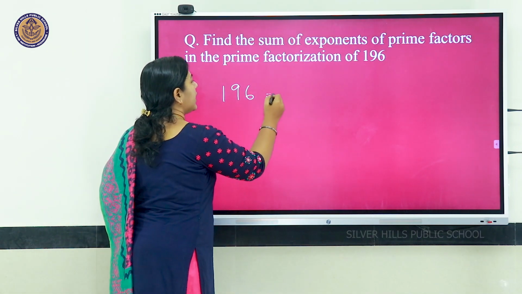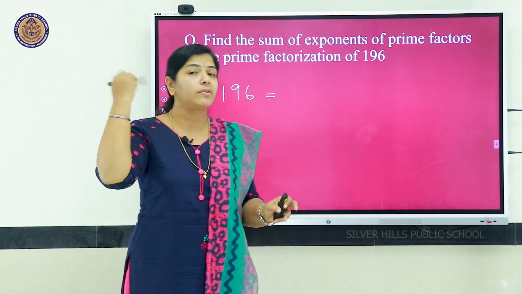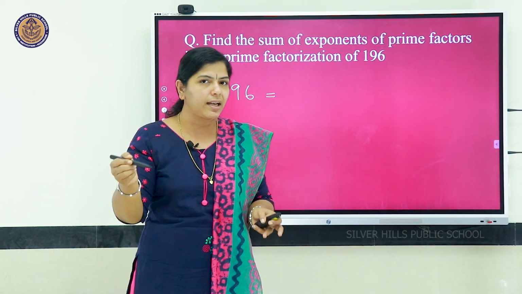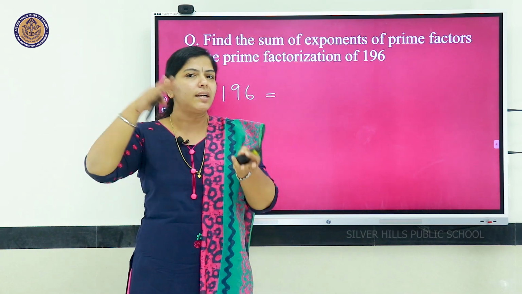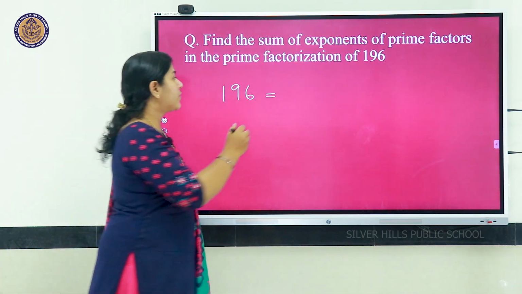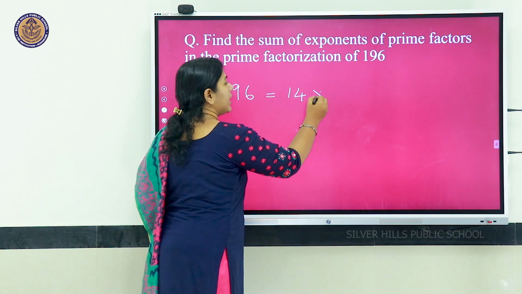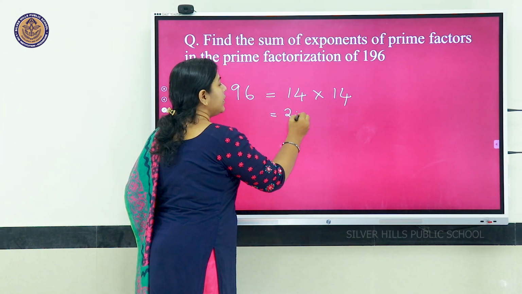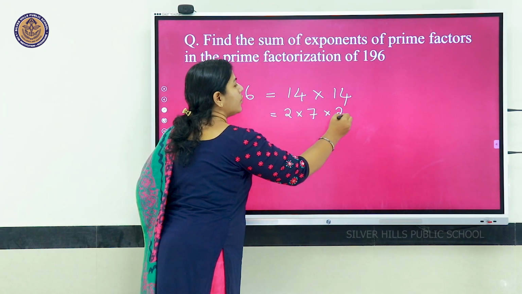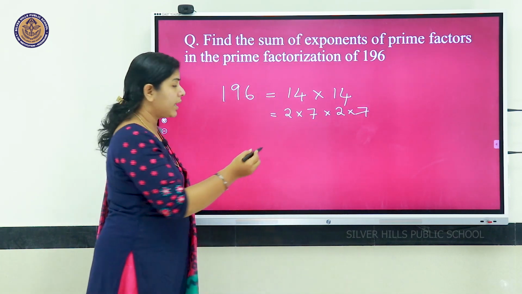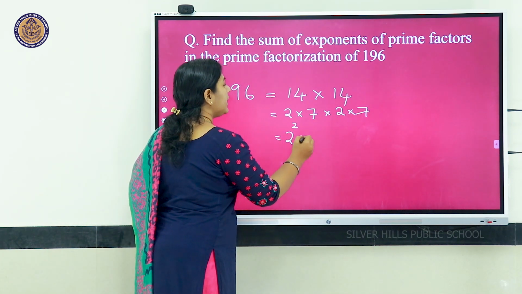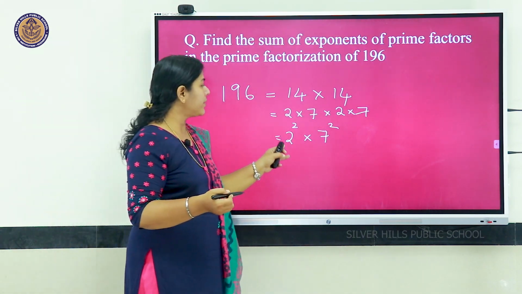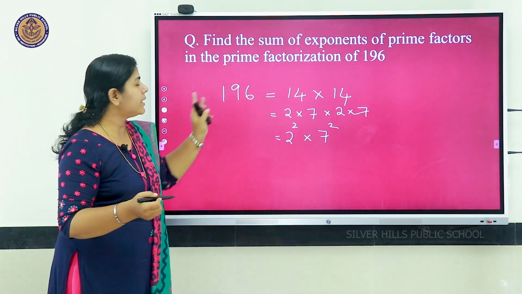So, if I write 196, when you hear 196, first what will we think? 196 is the square of 14. 13 square is 169, 14 square, we just interchange the digits, it is 196. So, it is 14 into 14, 196. Prime numbers: 14 is 2 into 7 and again 14 is 2 into 7. So, how many 2's are there? That is 2 square into 7 square. Two 2's and two 7's. When we write in powers, it is 2 square into 7 square, that is 196.